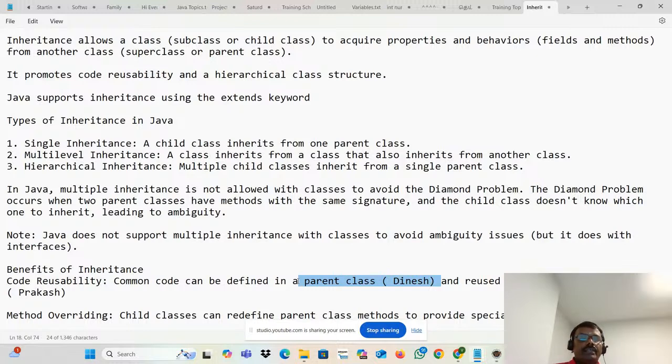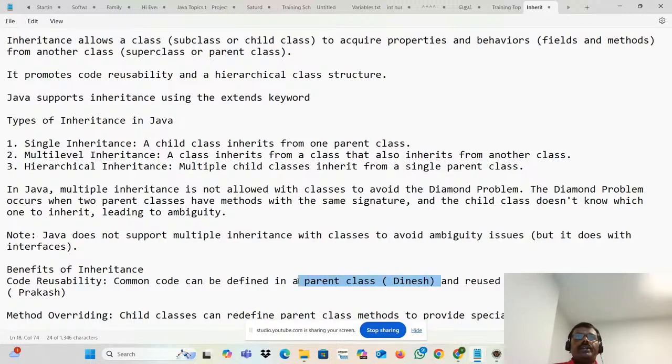Why? Because Prakash is going to consume Dinesh's code. Whoever is consuming, those guys will be called a child class. Whoever is providing, those guys are called a parent class.